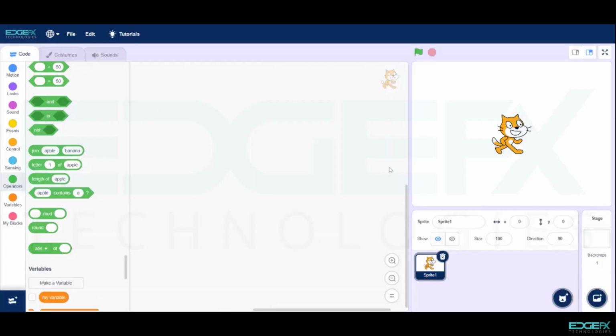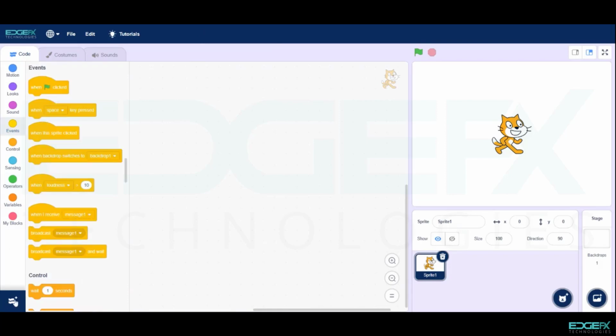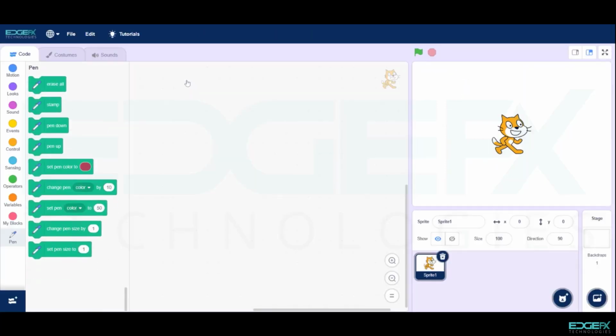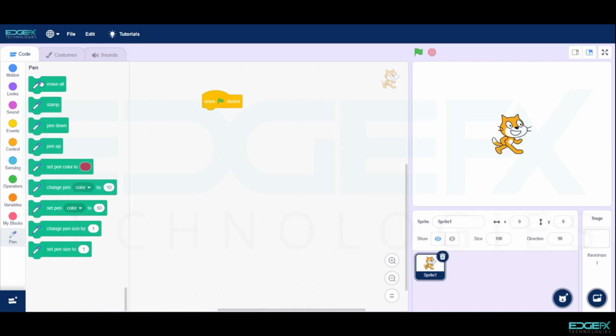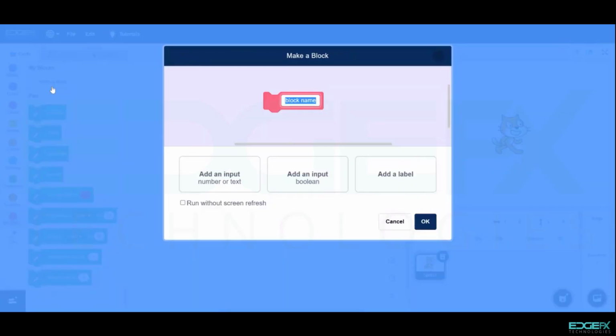For chasing the mouse, first move the cursor down to the bottom of the screen and open the extension tool. Then select the pen. Then go to Events, select and drag when green flag clicked. Now go to Pen and select and drag the erase all and pen up blocks. Keep them under the main block.